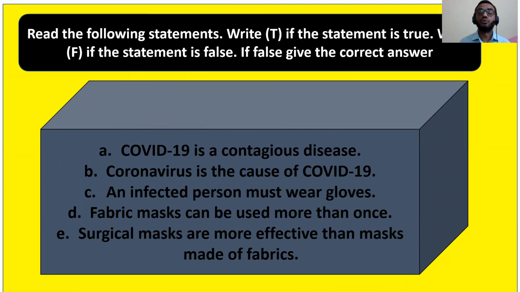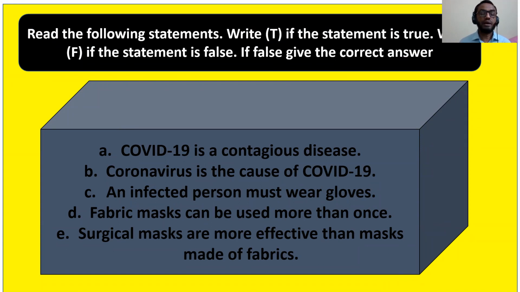I'm going to read the sentences. You should make the answer. A, COVID-19 is a contagious disease. B, Coronavirus is the cause of COVID-19. C, An infected person must wear gloves.